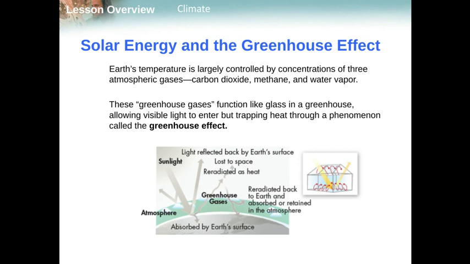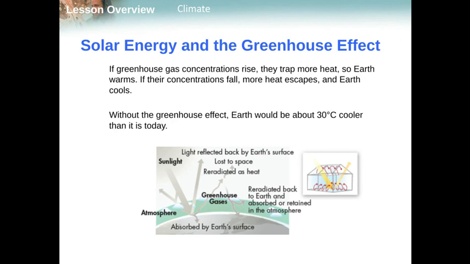temperature. Now, it's largely controlled by concentration of three atmospheric gases: CO2, carbon dioxide, methane, and water vapor. Now, that water vapor, that's going to be primarily our clouds that are there. Now, these greenhouse gases function just like the glass in a greenhouse, allowing the visible light to enter, but they trap the heat through the greenhouse effect. Now, we do need to keep some of that heat, but I'm sure if any of you watch the news, you've heard a lot about climate change and an acceleration of the greenhouse effect because we are putting in more CO2 than can be removed.